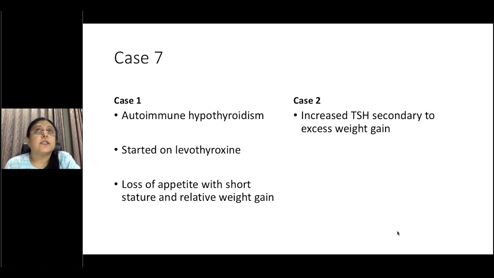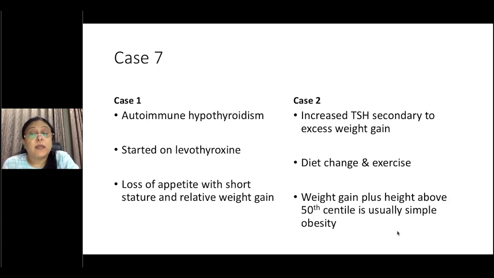That's not the case. Just because you've already put on so much weight, your TSH will go up because it needs to produce more T4 for your body metabolism. So diet change and exercise is what is needed here. And weight gain plus height above the 50th centile is usually simple obesity. And in this case, the height was on the 97th centile.